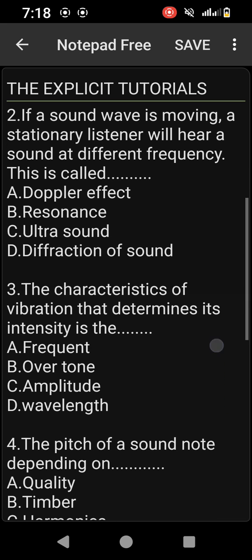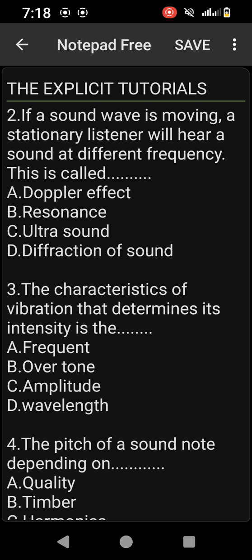Number three, the characteristic of vibration that determines its intensity is dash. A, frequency, B, overtone, C, amplitude, and D, wavelength. Please, the intensity of a sound depends on its what? Amplitude.